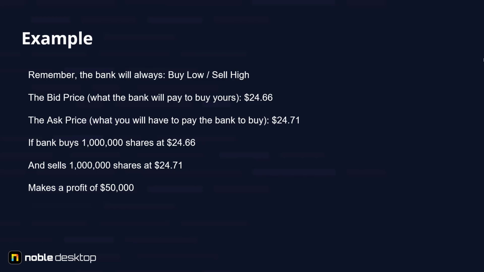If the bank buys 1 million shares at $24.66 and sells 1 million shares at $24.71, it makes a profit of $50,000. That's the spread between bid and ask price and the profit of a bank in our example.